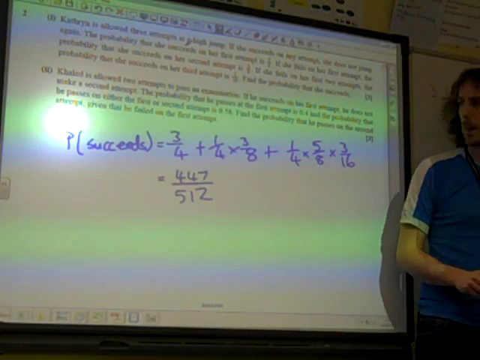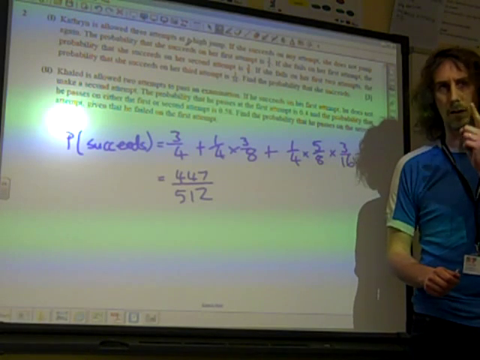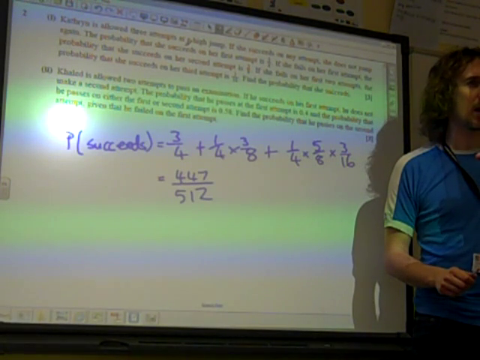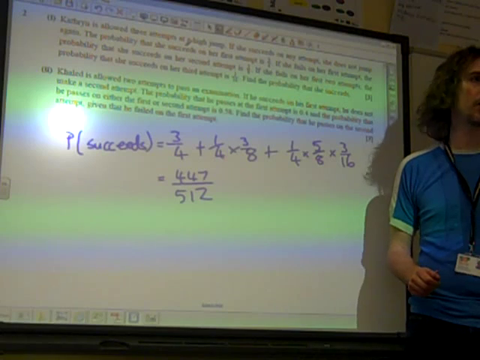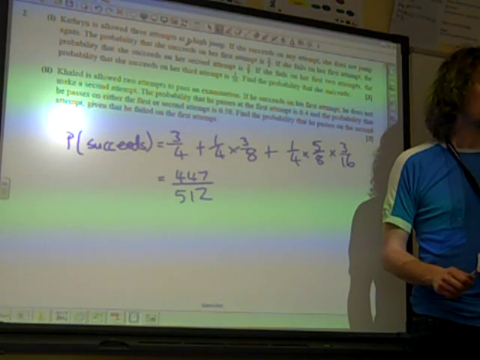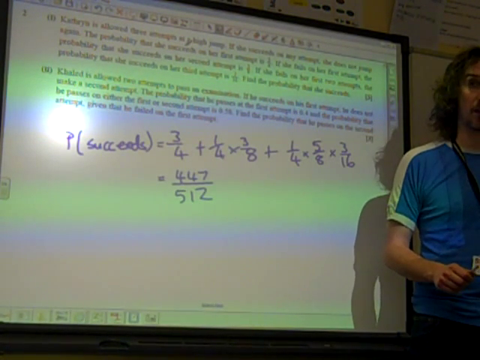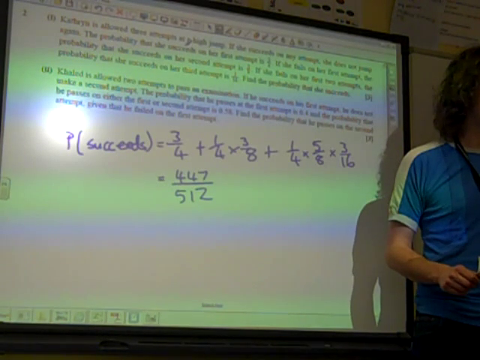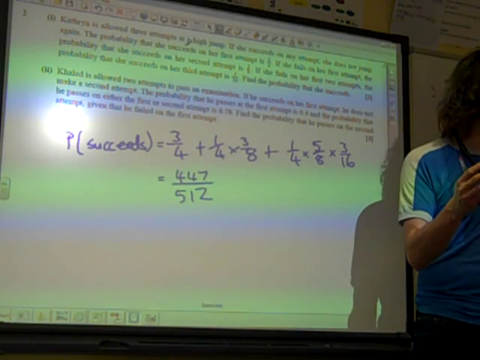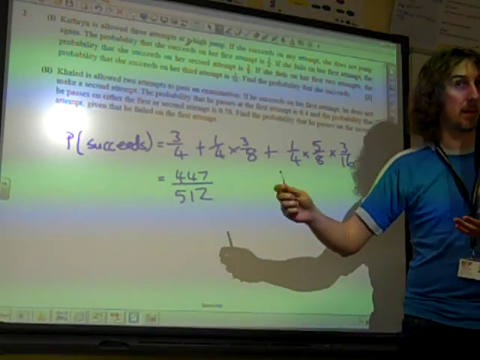Actually, it did occur to me that maybe we could have streamlined what we did with this. The other option, if she doesn't succeed, we could work out the probability of her failing altogether, because there's only one way that could happen. The only way she totally fails is if she fails all 3 attempts.